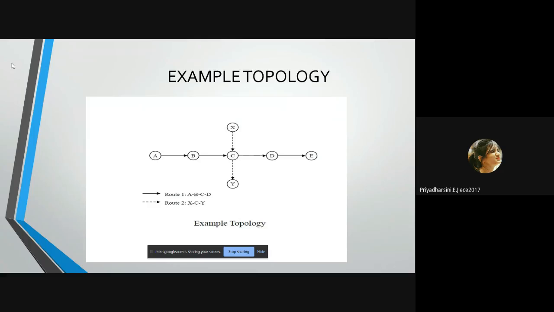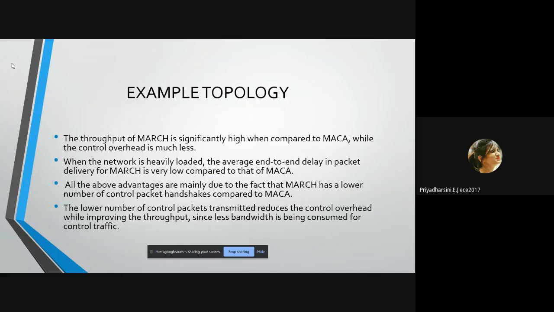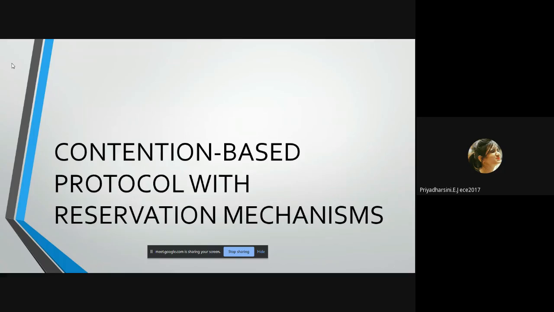This is the explanation of the example topology, the explanation which I have given now. Next we are going to see about contention based protocols with reservation mechanisms.